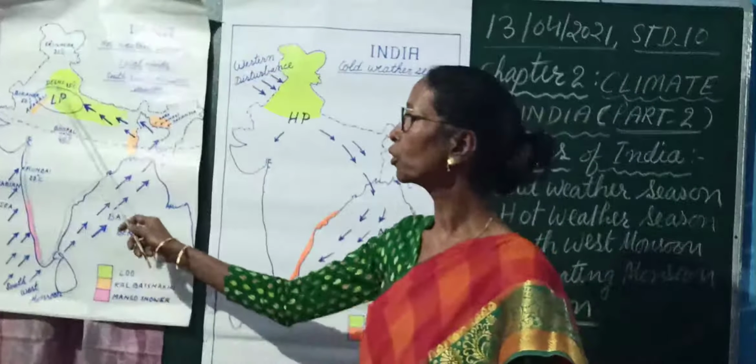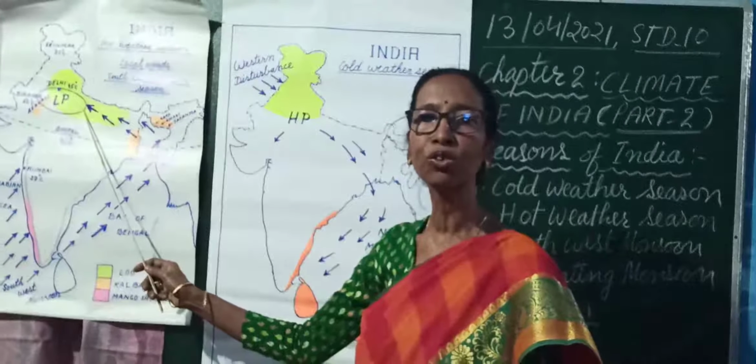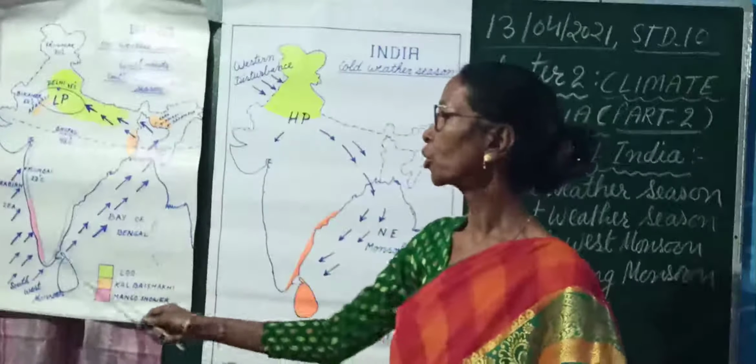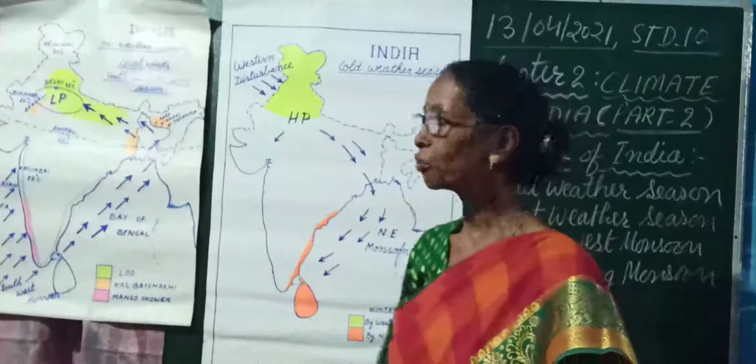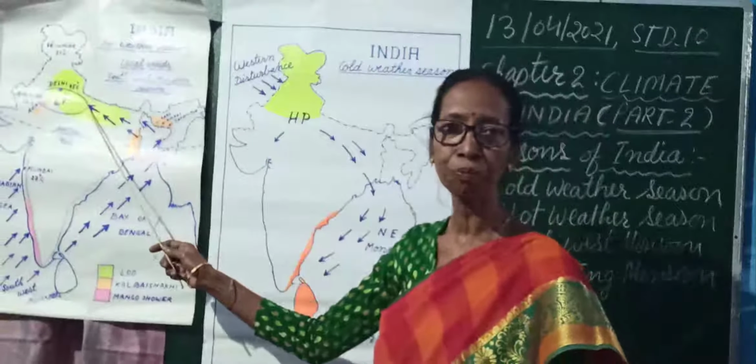Because of the formation of this low pressure area, it becomes so strong that from surrounding high pressure areas, wind rushes towards this low pressure area.